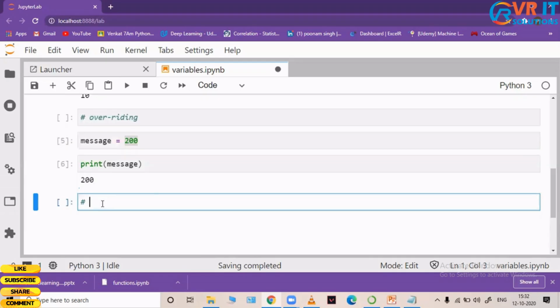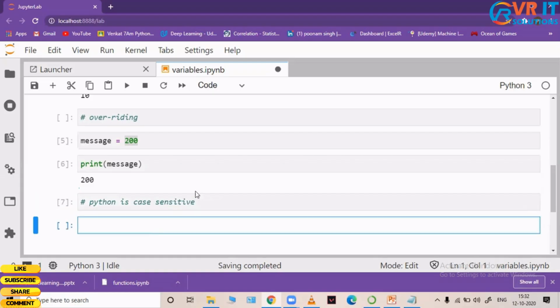One more thing I want to discuss about variables in Python is that Python is case sensitive. What do I mean by Python is case sensitive?